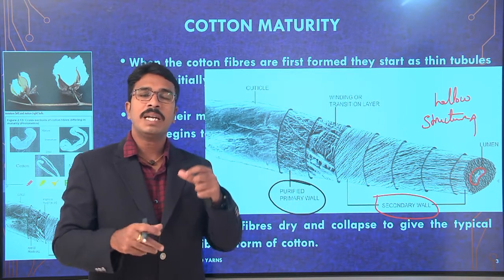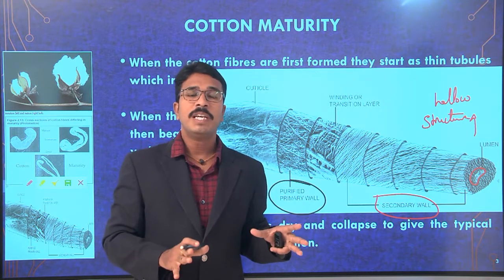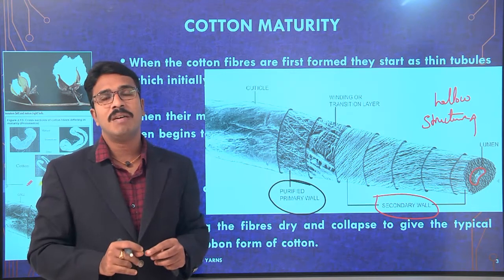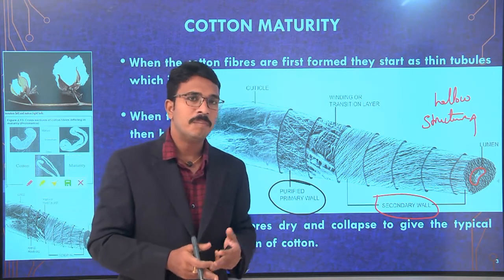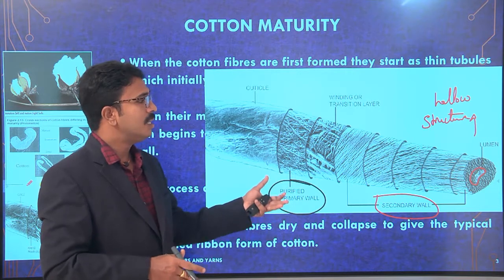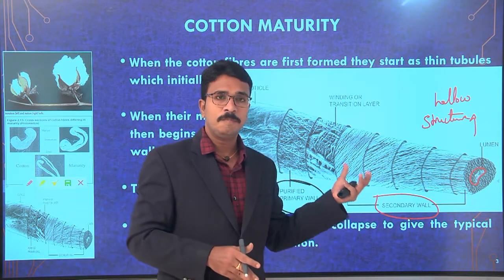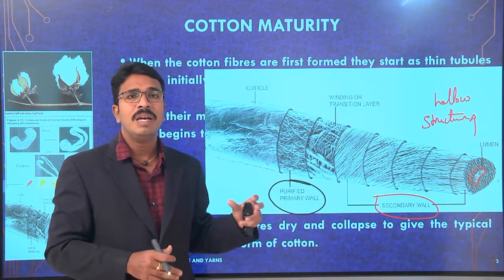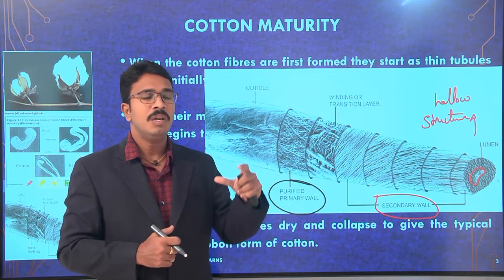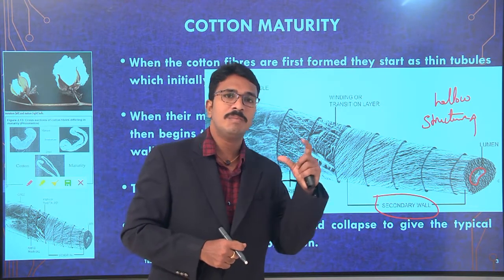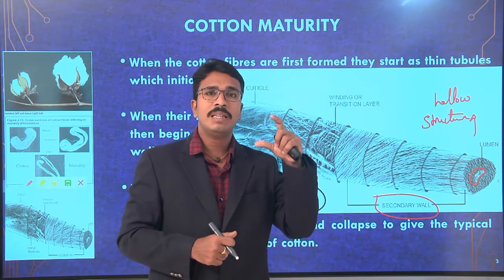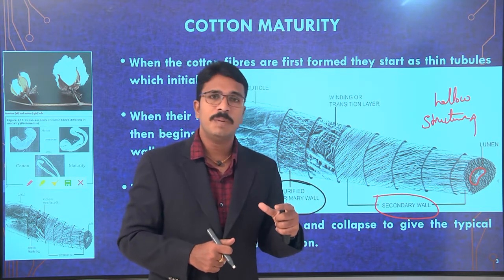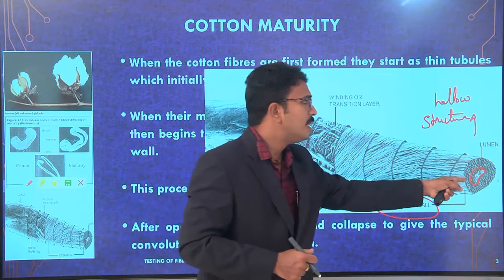Even though we are getting the cotton from the same crop, we cannot say that under the same atmospheric conditions all the fibers are mature. That means whatever the layers, that is the thin wall and so on, have to be developed. So whenever we say that the fiber is mature, there should be a thick wall surface, and there should be a thin lumen.